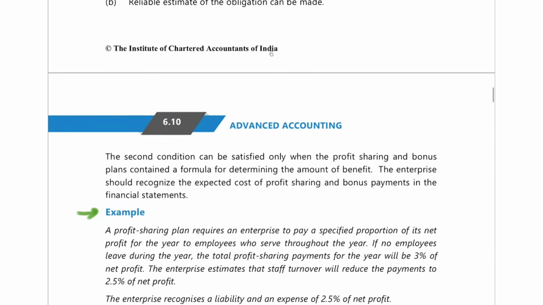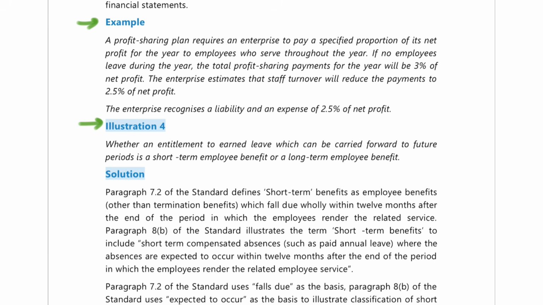Next we are going to see the next example, where they tell you that there is a profit sharing plan, and they are going to pay a specified proportion of its net profit for the year to the employees who serve throughout the year. If no employees leave during the year, the total profit sharing payment is 3%. If nobody leaves, if all the employees stay from start till the end, they'll have to pay 3% of net profit. The enterprise estimates that staff turnover will reduce the payments to 2.5% of net profit.